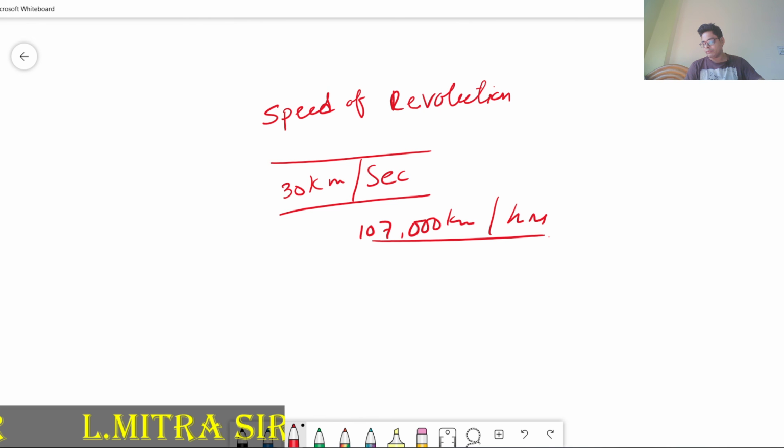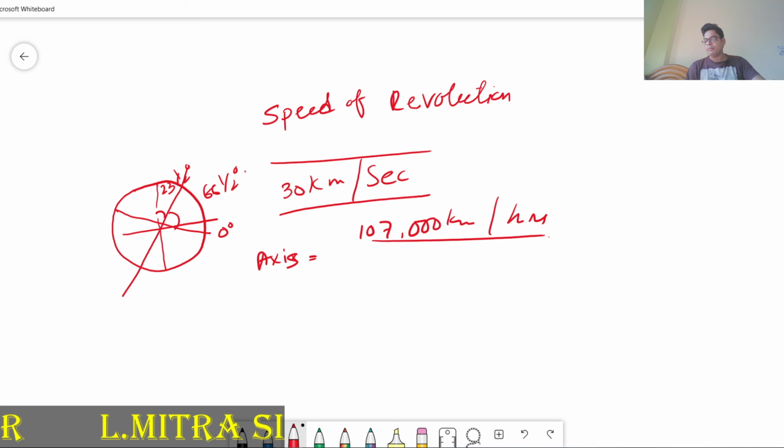The earth rotates on its axis, and it revolves around the sun, and the axis makes an angle of 66.5 degree with the orbital plane, or the elliptical plane. So these are the two things we have to understand.